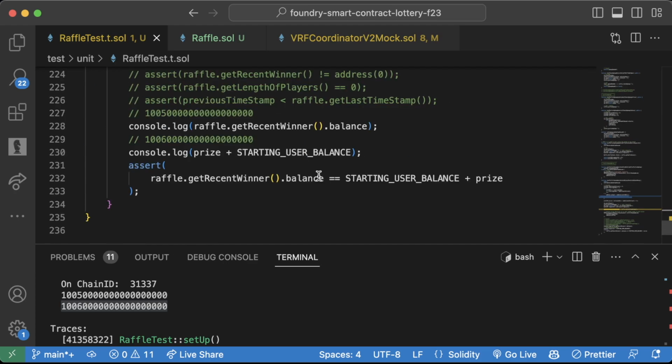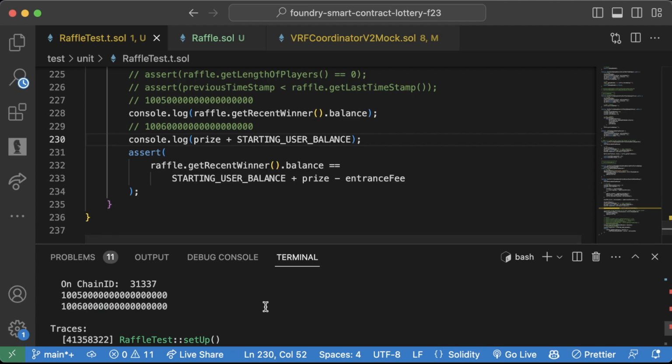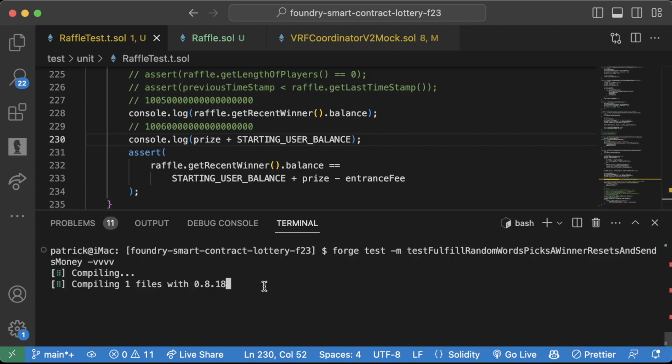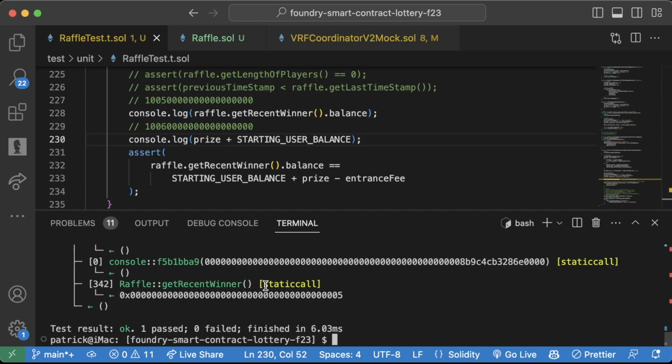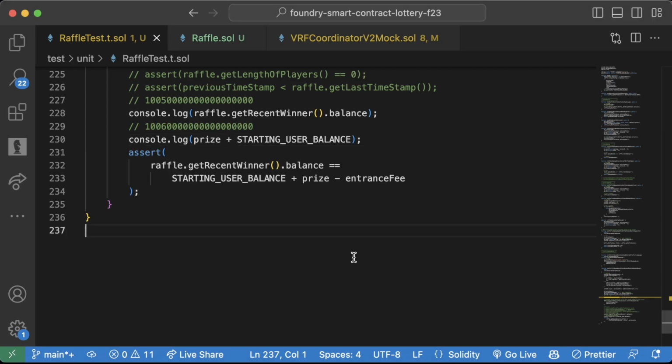So we should actually have their current balance be equal to starting user balance plus prize minus the entrance fee, because that's how much they paid to be part of it. Now we'll run this again. And we'll see that we indeed passed because we wrote our test wrong. Amazing. So this is fantastic.